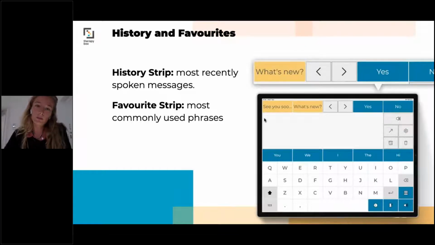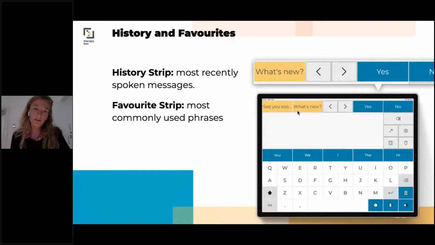The first one, in the top left corner, is the history strip, which displays your most recently spoken messages. As soon as you type and speak a message, it gets saved to your history, and you can then just click on your last message instead of having to retype it all over again if someone asks you to repeat yourself.